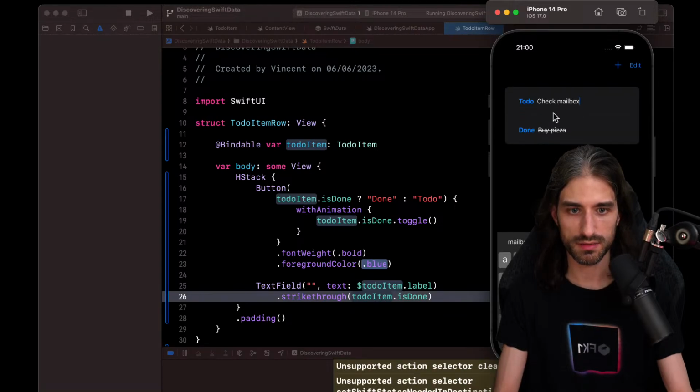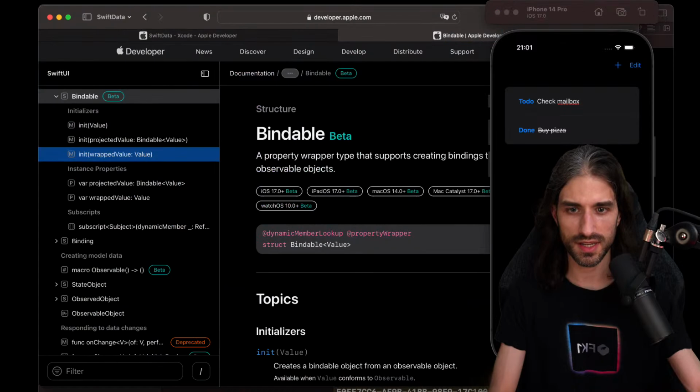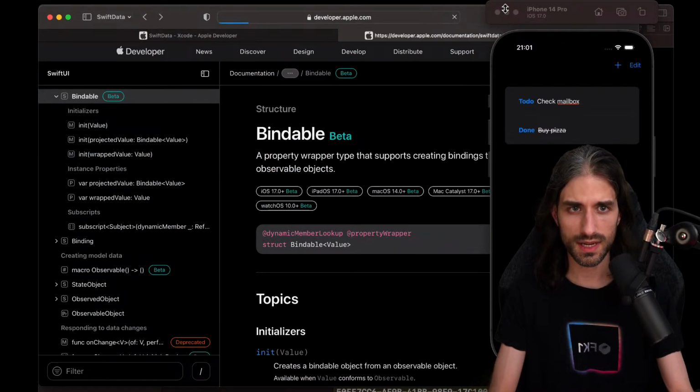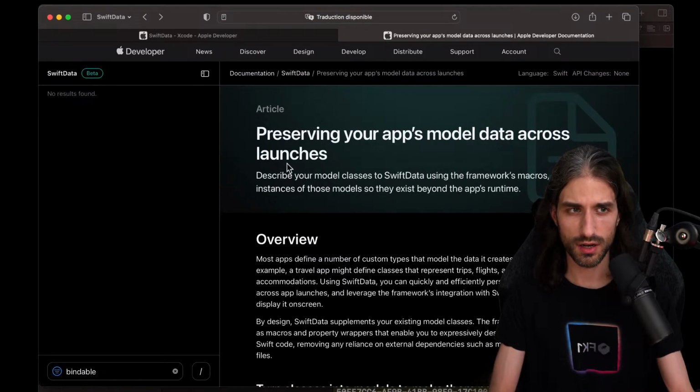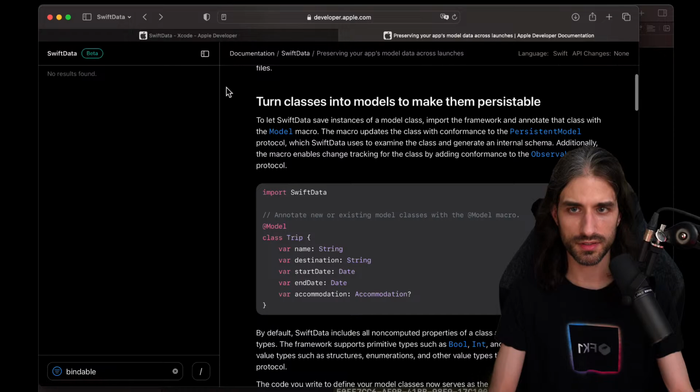All right. And then we can still edit the text. Okay, we have a basic to-do app that's working. Now let's see what else we could do. And for that, let's take a look maybe at the other properties or other features that Swift Data offers.